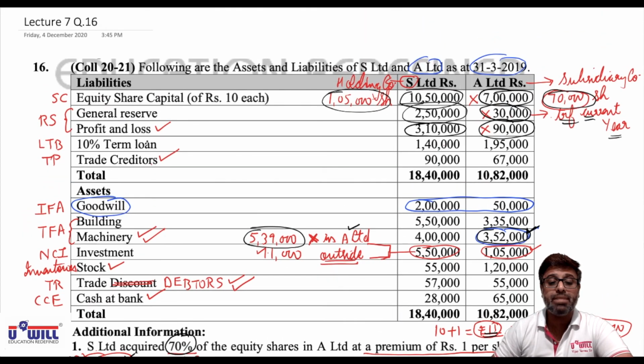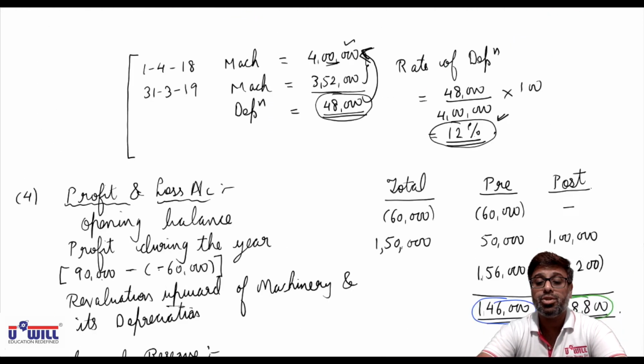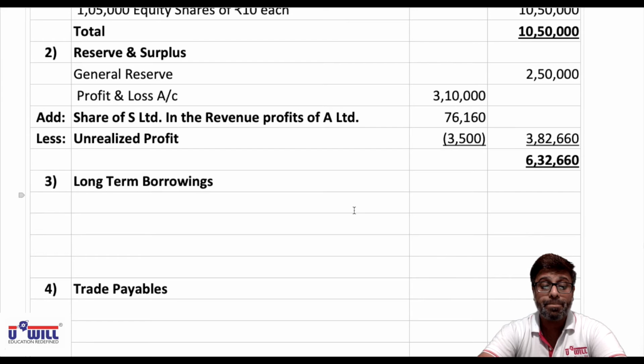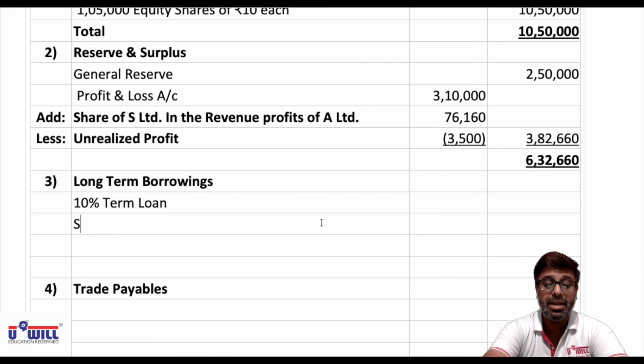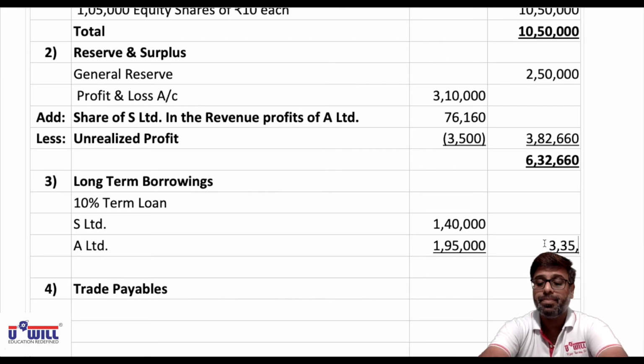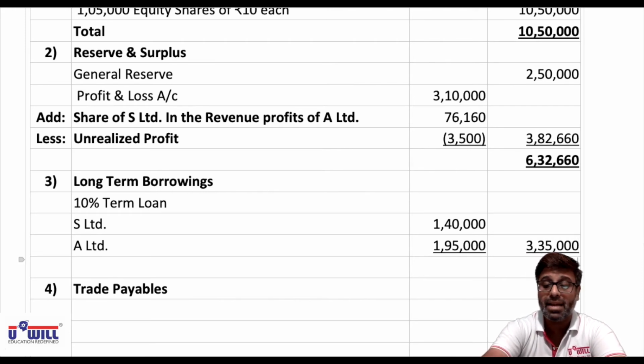This is long-term borrowings, 10% term loan, 1,40,000 of holding company and 1,95,000 of subsidiary company. So 10% term loan in long-term borrowings. Holding company S Limited 1,40,000. Subsidiary company A Limited 1,95,000. Total will come to 3,35,000. And final total also 3,35,000.